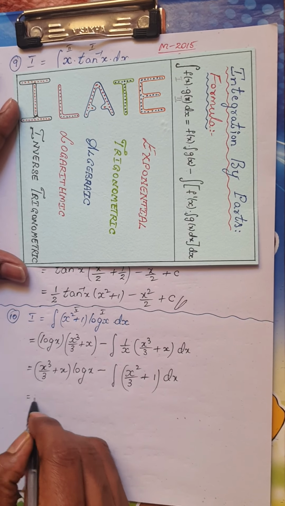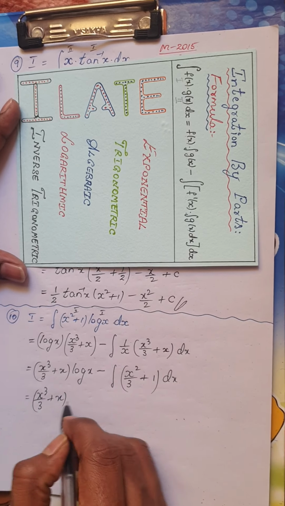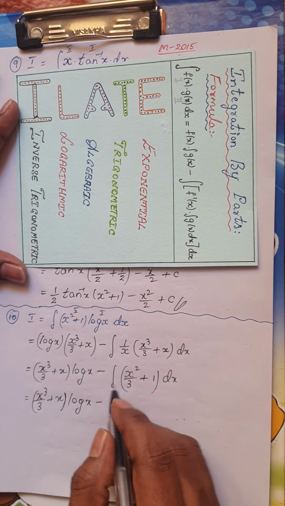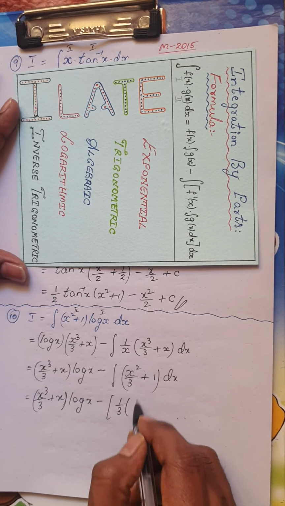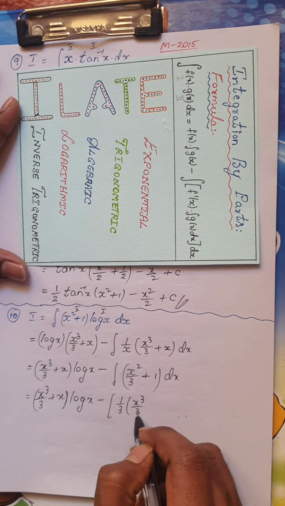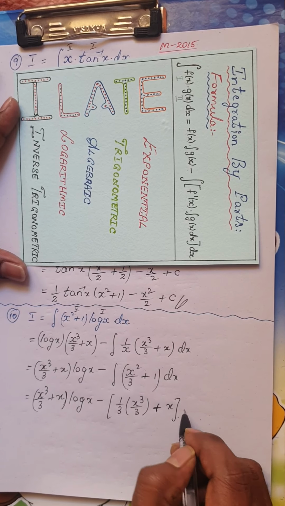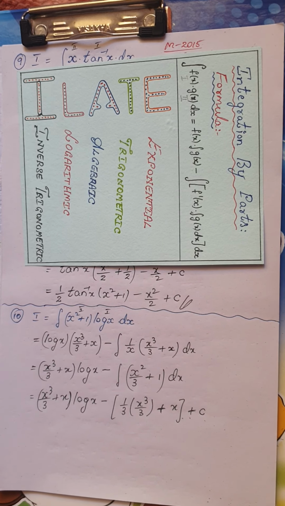So this is nothing but x cube by 3 plus x into log x, minus, let me keep 1 by 3 as a constant here. Now the integral of x square would be again x cube by 3, plus the integral of 1 is x plus c, which is the constant of integration.